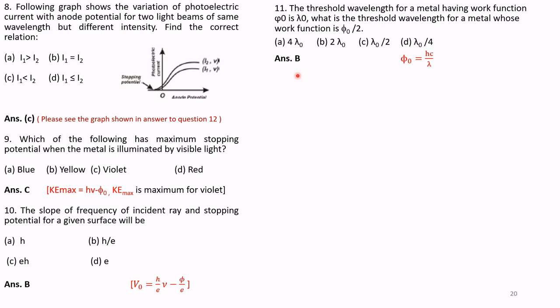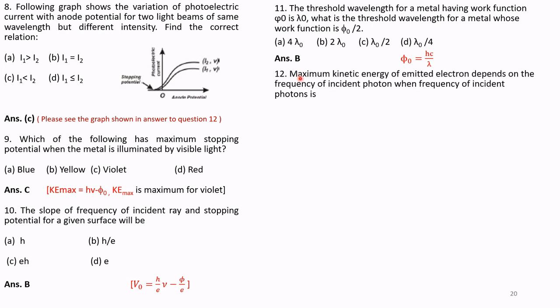Answer is B, that is phi naught is equal to hc by lambda. So if we make it phi naught by 2, then the wavelength becomes 2 times lambda naught.